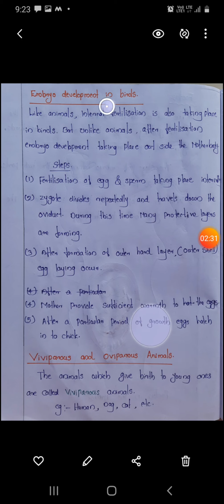How does embryo development take place in birds? Like in animals, internal fertilization takes place, but after fertilization the egg or the zygote is released from the mother's body, and the further development takes place outside the mother's body. That is the peculiarity of birds.